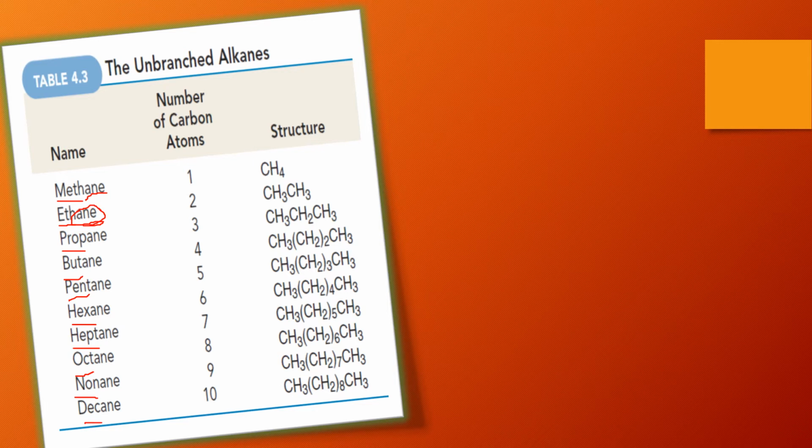So if all these are alkanes, they will be called propane, butane, pentane, hexane, heptane, octane, nonane, and decane, right? So it is very simple. If these are alkenes, we will use ene rather than ane. If these are alkynes, we will use yne rather than ane.